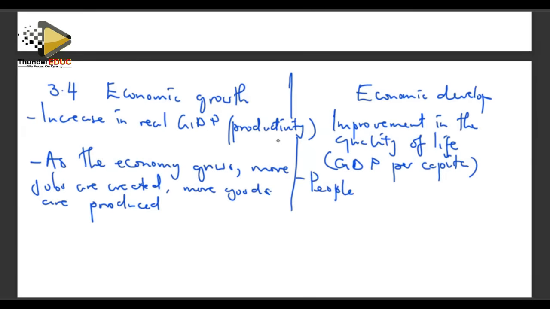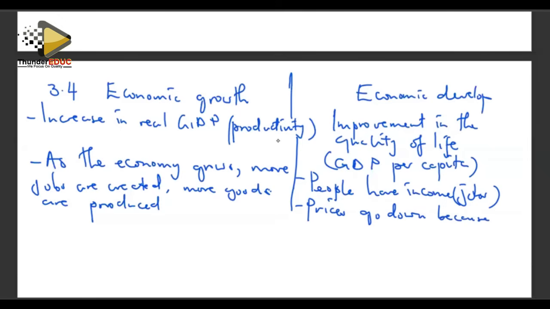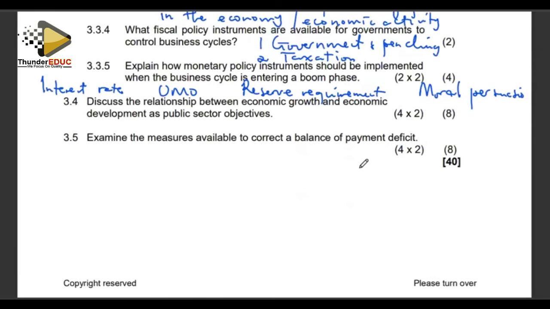People have income because they have jobs. And also, prices go down because of increased productivity. And also, consumer choice becomes wide. Consumers are now able to choose from a variety of goods, which will help improve their quality of life. So these two are related in that sense, that economic growth has got a net effect of stimulating the level of economic development.